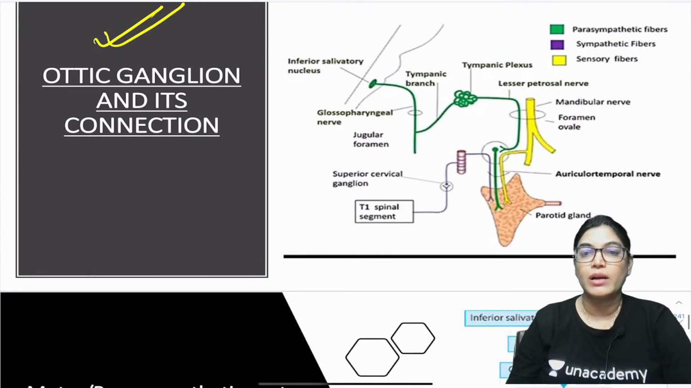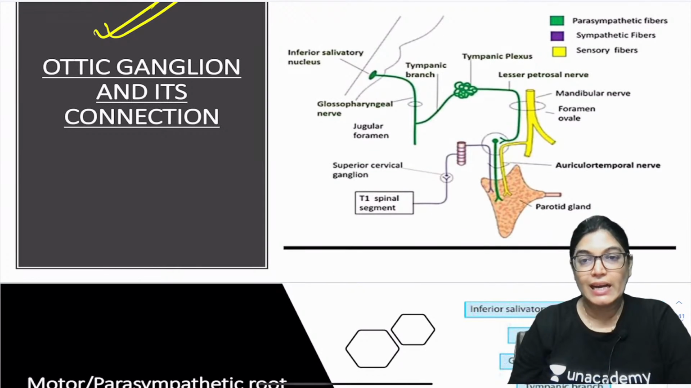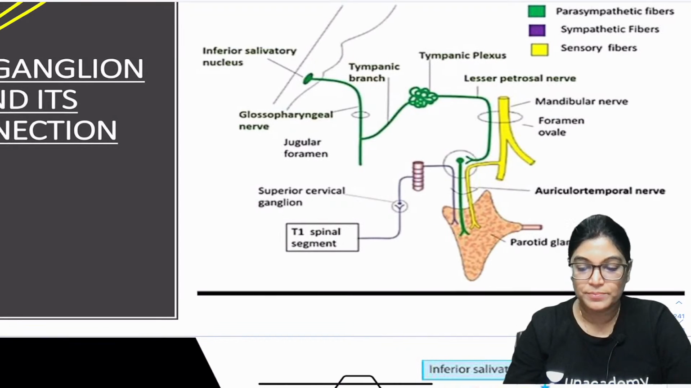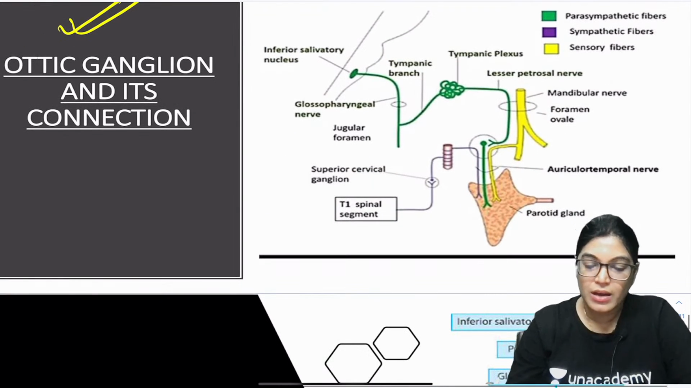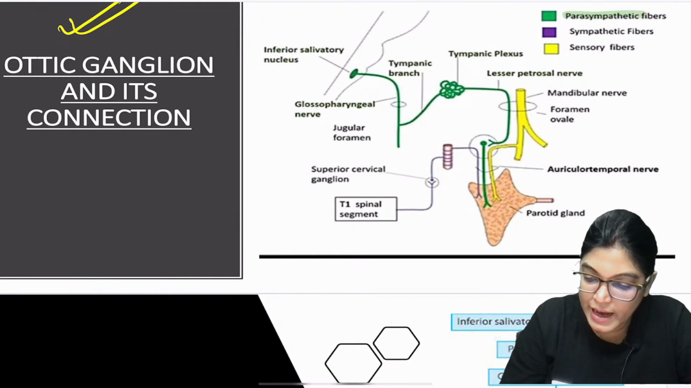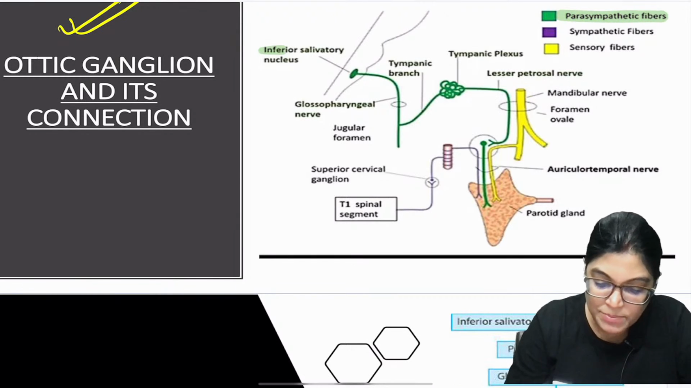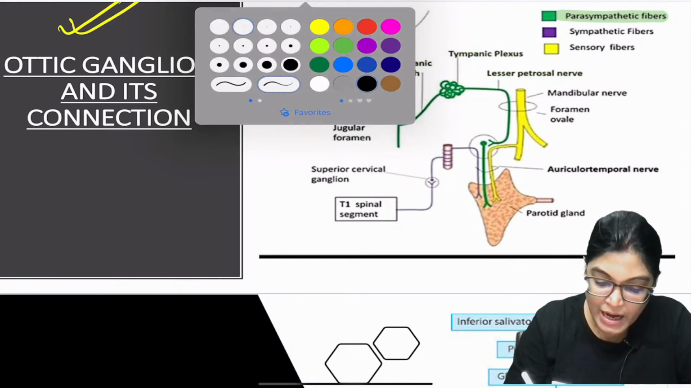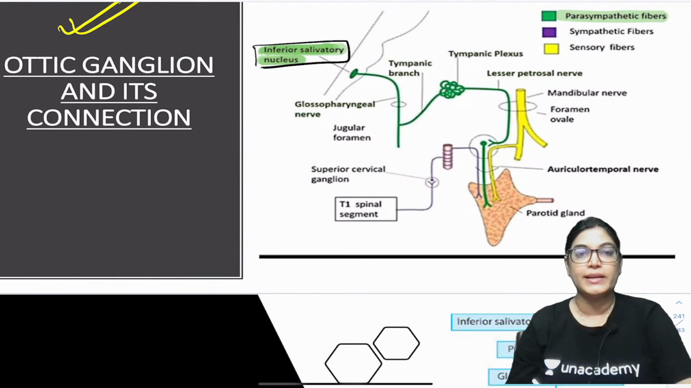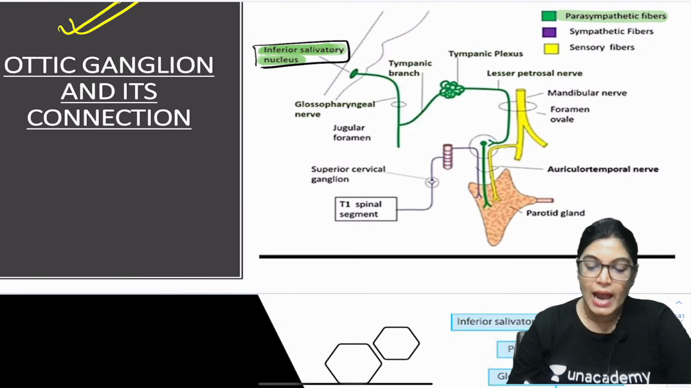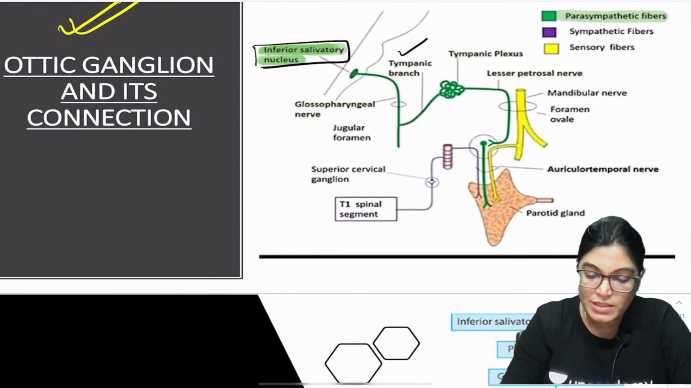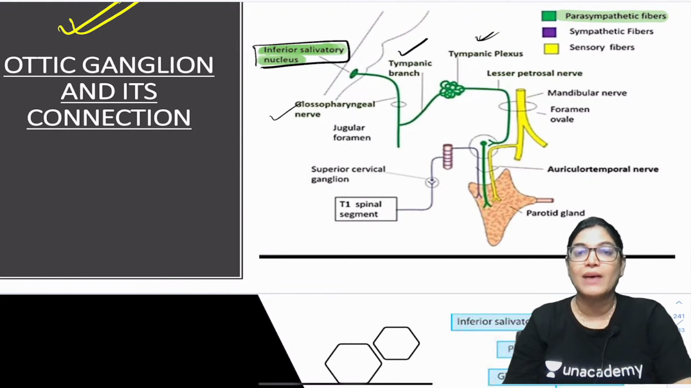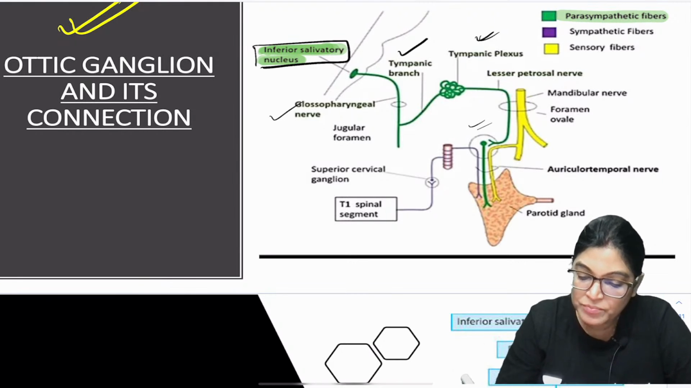So, what I told you, if we talk about the otic ganglion and its connection, the important connections of otic ganglion have been shown to you also in the diagram. Is it visible? Yeah. So, you can see here green color has been used for parasympathetic fibers, and the preganglionic parasympathetic fibers are arising from the inferior salivary nucleus. From here the fibers are traversing along with the tympanic branch of the glossopharyngeal nerve, forming the tympanic plexus in the middle ear cavity, via the lesser petrosal nerve. Now the fibers are relaying.